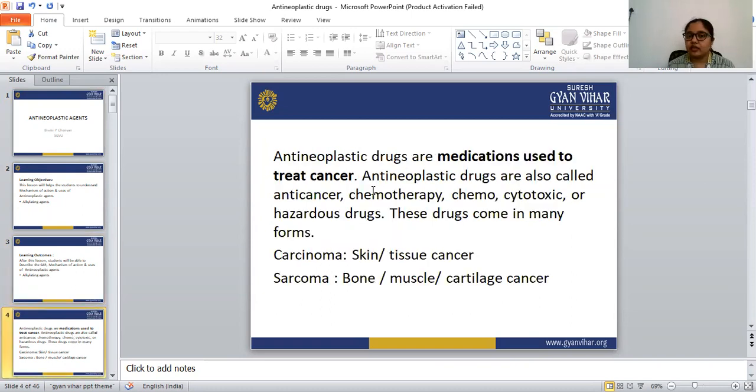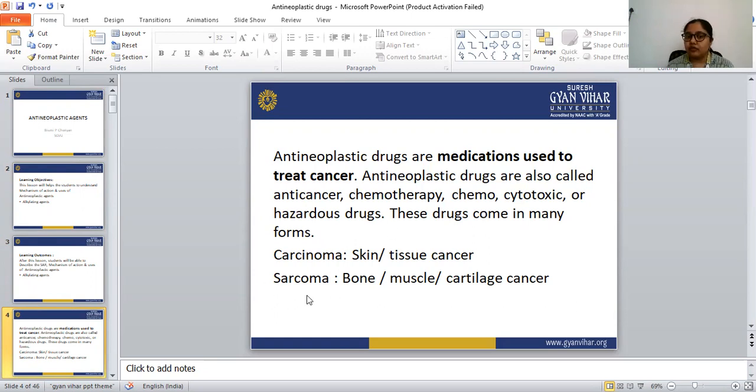Anti-neoplastic drugs or anti-cancer drugs are the medications used to treat cancer. Anti-neoplastic drugs are also called anti-cancer, chemotherapy, chemocytotoxic, or hazardous drugs. And these drugs may come in many forms.